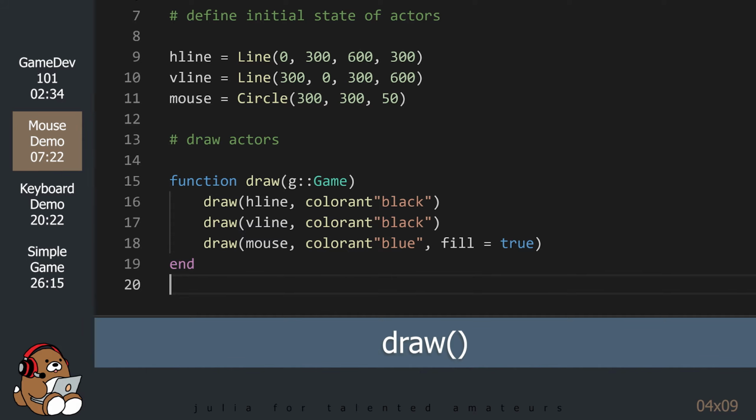On one hand, this code is self-explanatory. But on the other hand, this code does look unusual because you're defining a draw method while also using the draw function inside of it. This draw method is used by Game Zero to render on-screen objects and is automatically run every frame. That single argument g is called the game object.